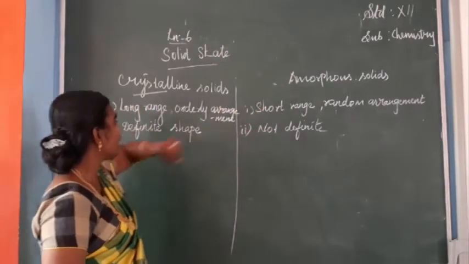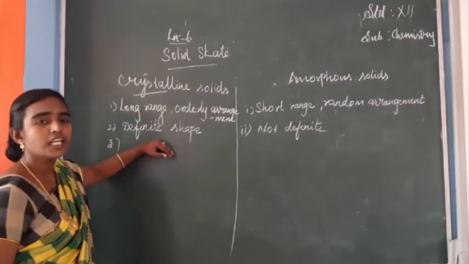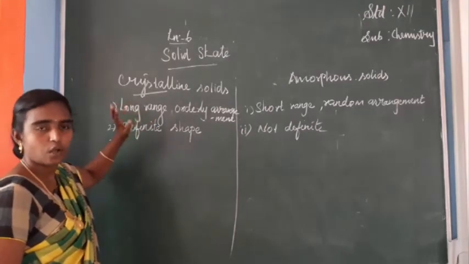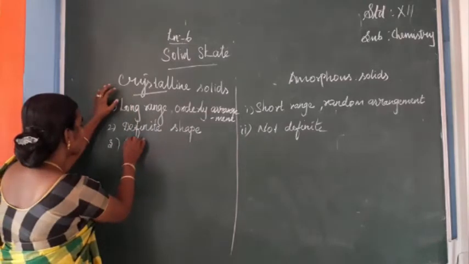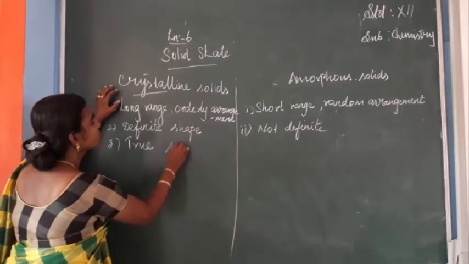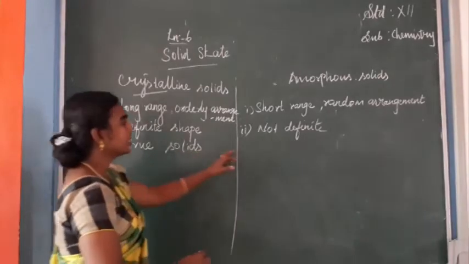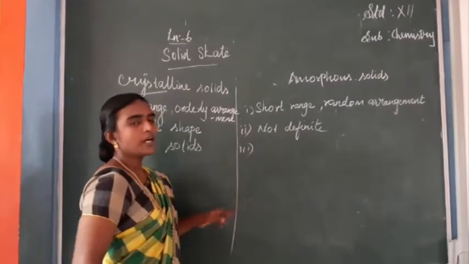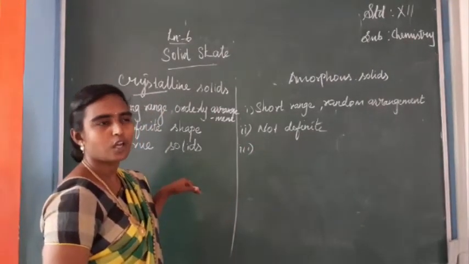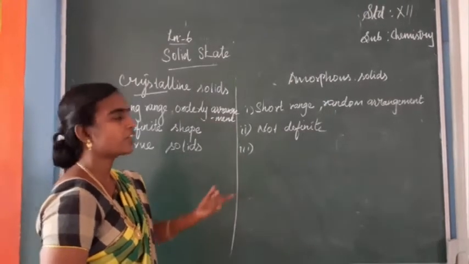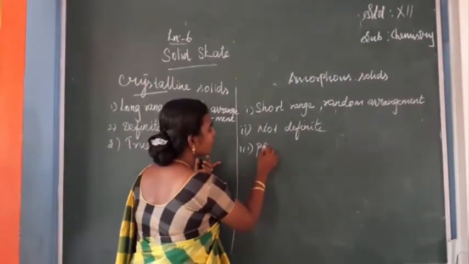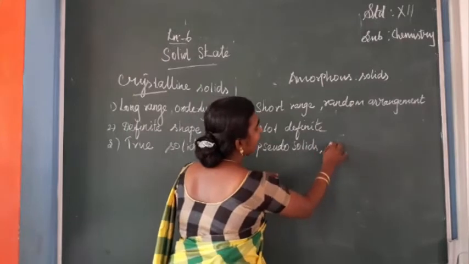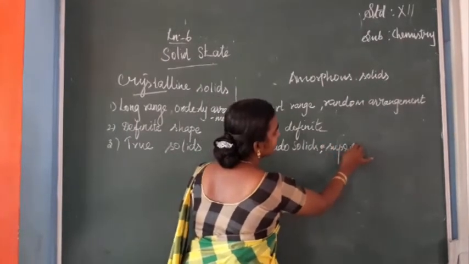So crystalline solids are otherwise called true solids. But amorphous solids are not true solids. The other terms used for amorphous solids are pseudo solids or supercooled liquids.